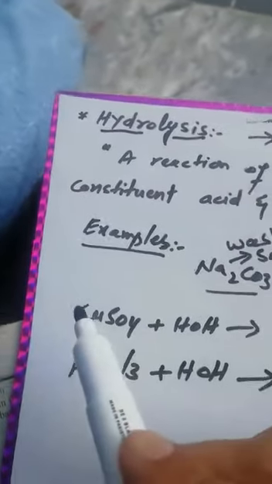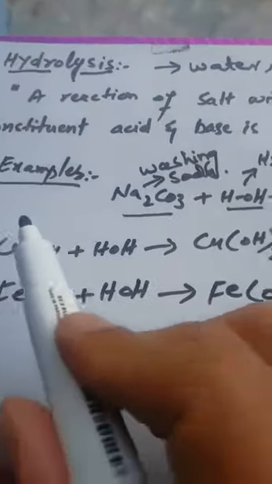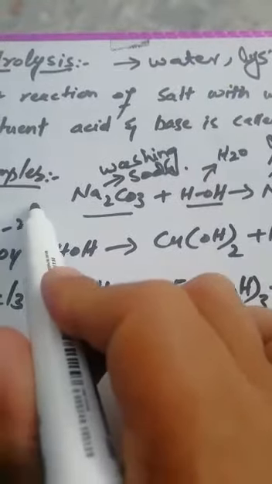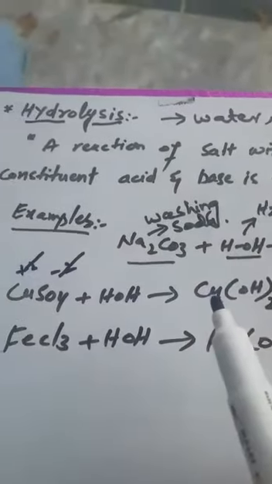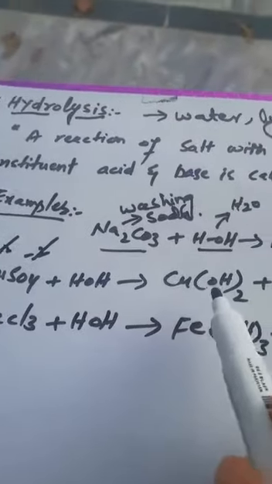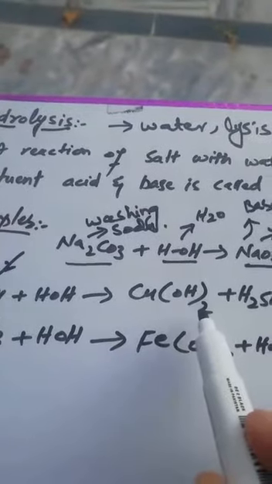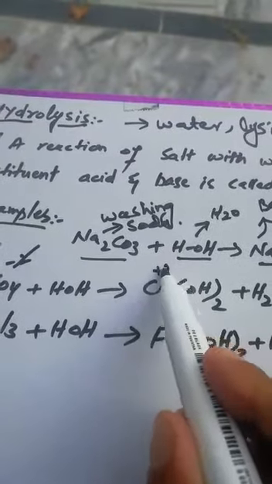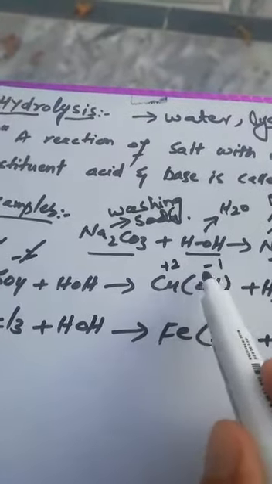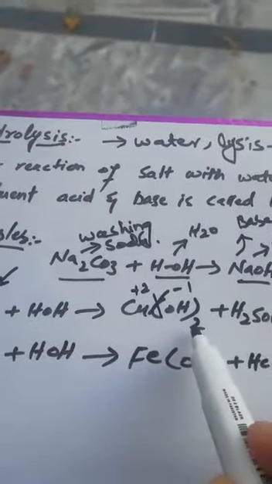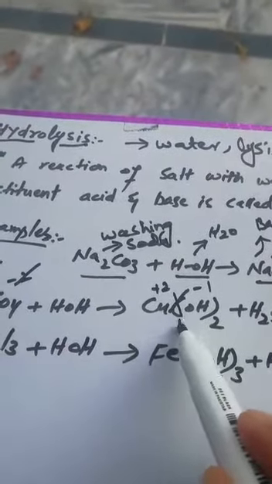Now look at the second example, copper sulfate. Because copper bears the charge +2 and sulfate radical has charge -2, +2 and -2 cancel each other and form copper sulfate. When copper sulfate reacts with water, it will give us copper hydroxide, because the oxidation state of copper is +2 and hydroxide is -1. So when we want to make a formula, we just cross it. So we will write 2 here and 1 can't be written. And sulfuric acid, again a base is formed.